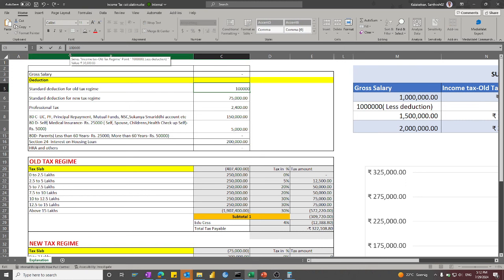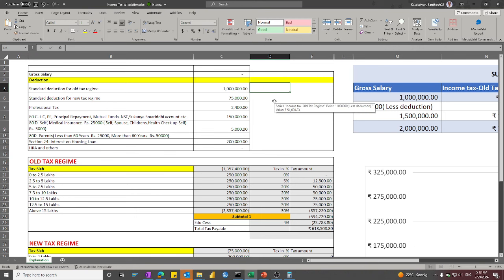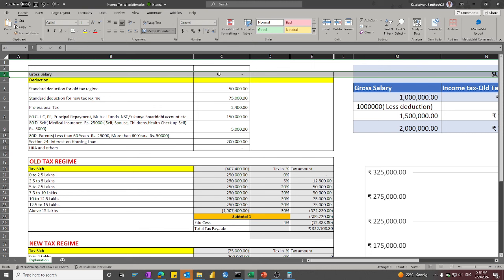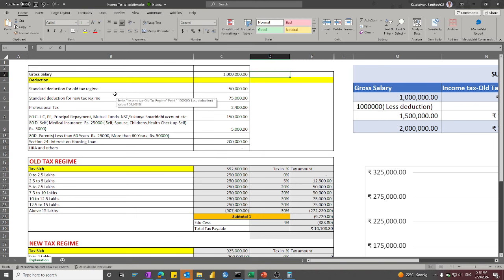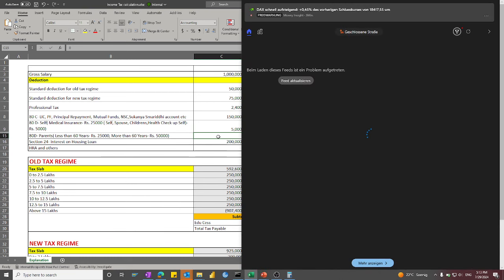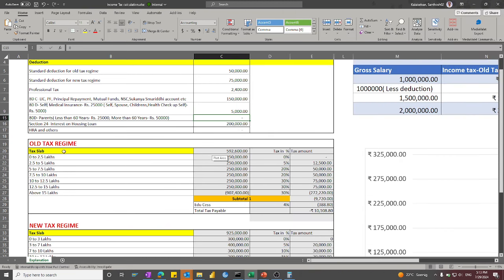So 10 lakhs is 1 followed by 6 zeros. We have to key this in under the gross salary. The standard deduction for the old tax regime is 50,000 and the standard deduction for the new tax regime is 75,000. As I explained, I have considered the ideal deduction of 3,57,400. Now I will show you how to calculate the old tax regime.